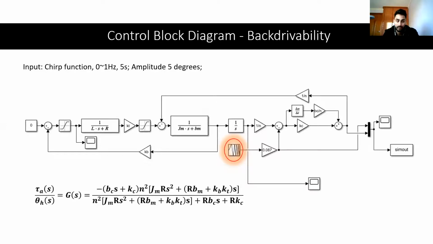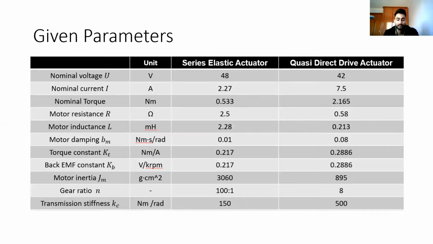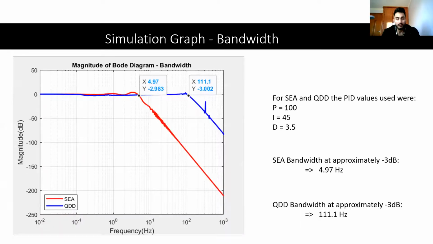And the input chirp function here is 0 to 1 hertz, with an amplitude of 5 degrees. And 0.87 is just 5 degrees in radian form. So that's where that comes from. And here we have our given parameters for the simulation. And here we have our simulation graph for bandwidth.